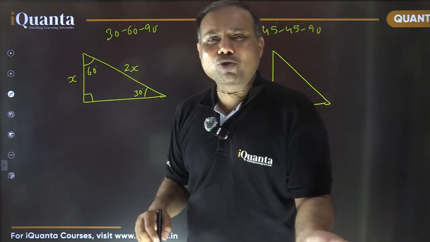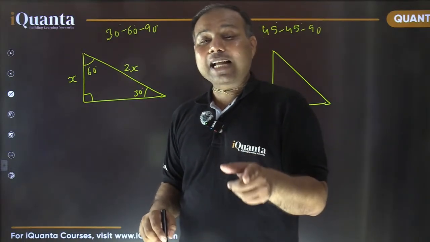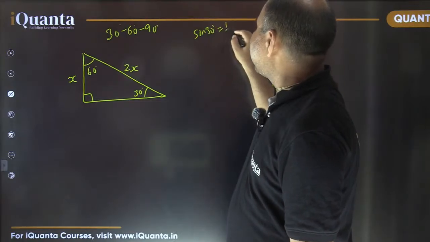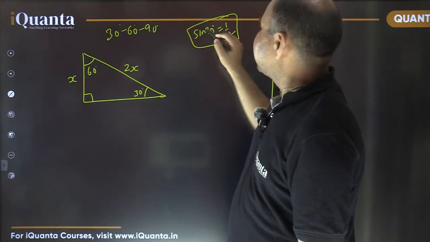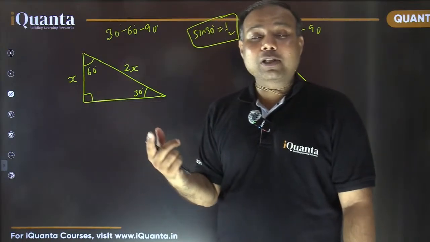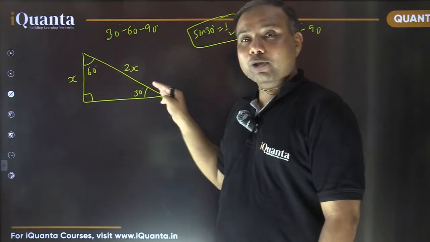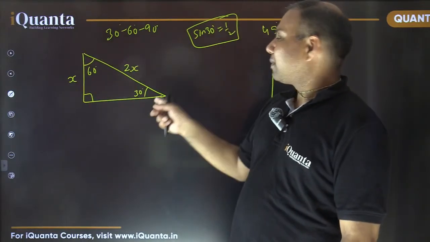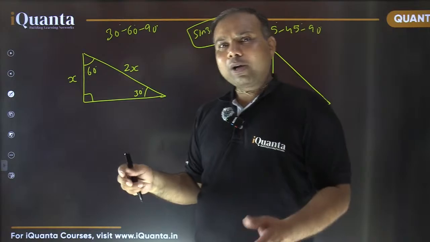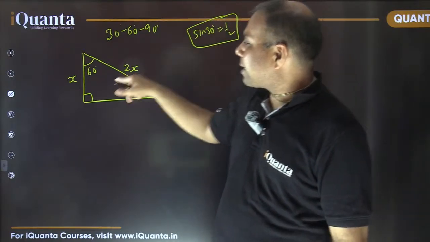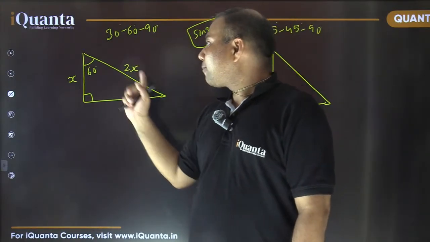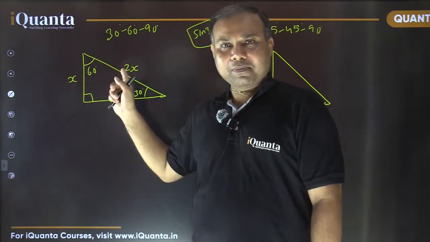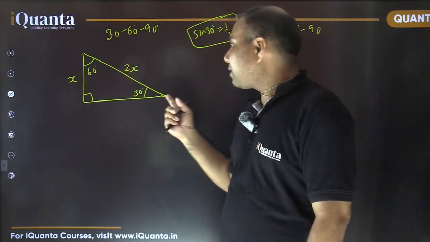Let's just make use of that trigonometric ratio only. You remember what is sine 30? Sine 30 is equal to 1/2. Is it not? Yes. And sine value is the ratio of perpendicular upon hypotenuse. So if this is x, then this should be 2x, so as to keep the ratio 1/2, which is sine 30. So now, instead of remembering this, let's try to remember this only: if opposite to 30 it is x, then opposite to 90 it is going to be twice of x.